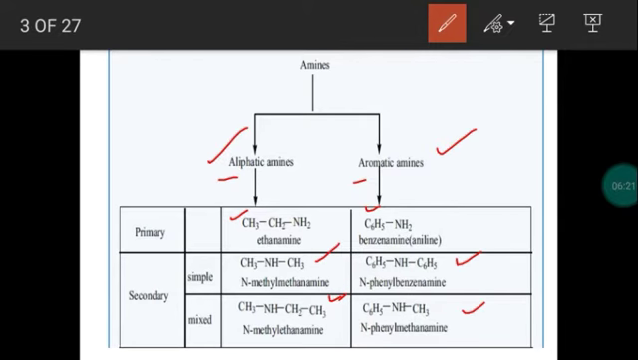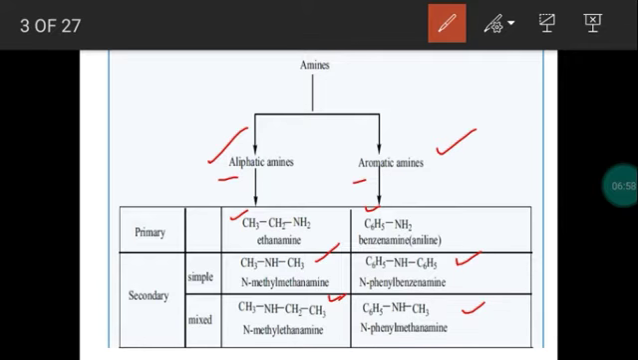Next example, two hydrogen atoms of ammonia are replaced by one alkyl and one aryl group. If at least one aryl group is present, that is an example of aromatic amine. A phenyl as well as a methyl group are replacing the hydrogen atoms in ammonia. So this is an example of secondary aromatic amine, methyl phenyl amine.